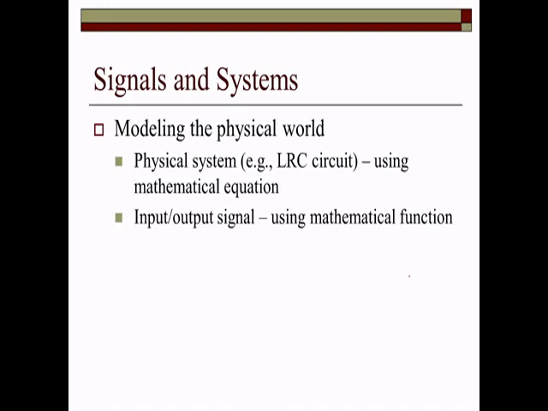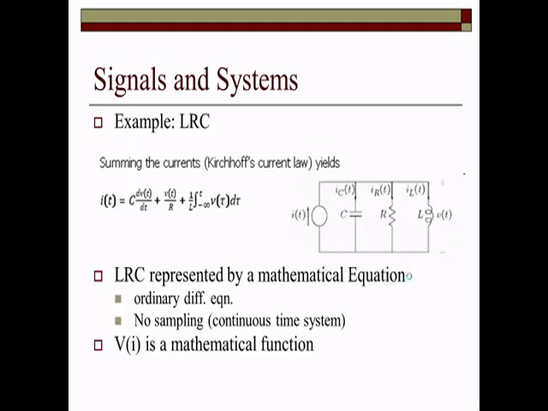Now, system and signal means we are modeling the physical world in a mathematical form, using mathematical functions. For example, with LRC circuits, we can form mathematical equations, and then we can have our input and our output. That mathematical form is generally a differential equation. So this is the example we have, an LRC circuit.